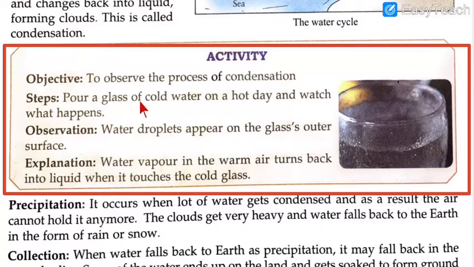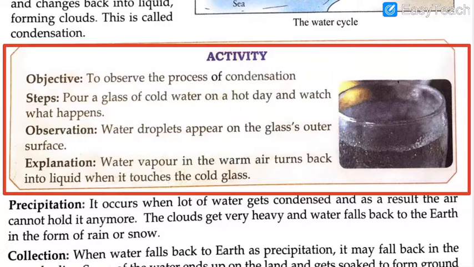First, you have to pour a glass of very cold water on a hot day and watch what happens. You can observe that water droplets appear on the glass's outer surface.